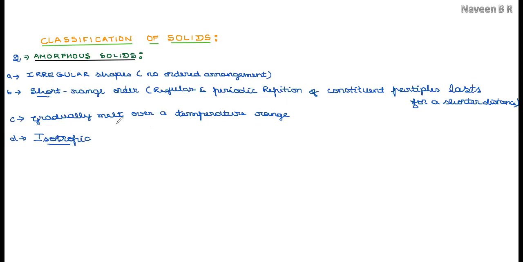Some of the measured physical properties such as conductivity, refractive index, etc., have the same values when measured along different directions.